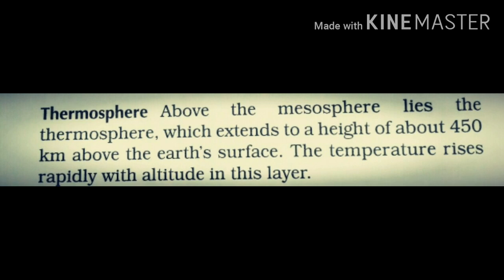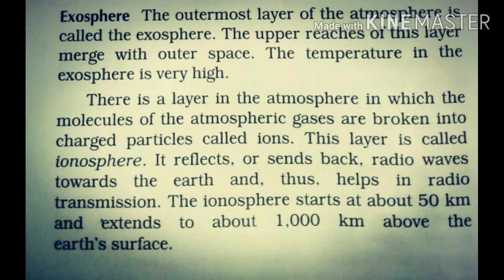Let's know some facts about the fourth layer of the atmosphere, the thermosphere. Above the mesosphere lies the thermosphere, which extends to a height of about 450 km above the Earth's surface. The temperature rises rapidly with altitude in this layer. Let's know some facts about the last layer of the atmosphere, the exosphere. The outermost layer of the atmosphere is called the exosphere. The upper reaches of this layer merge with outer space. The temperature in the exosphere is very high.